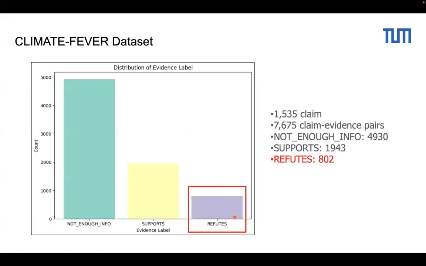But one thing I want to address here is that this data set has a huge flaw: it doesn't have enough refute labels. That is very interesting because in the fact-checking domain, we want to find more misinformation. We want to refute more claims that are not true. But this data set only has 800 claim-evidence pairs that show refute.